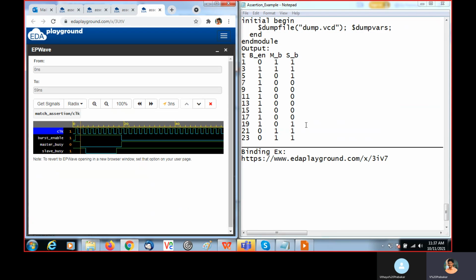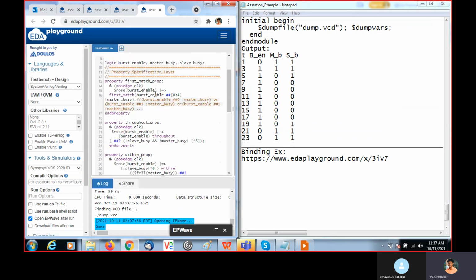Here we are checking the first property written, the first match property. At the passage of the clock we are checking $rose of burst enable.